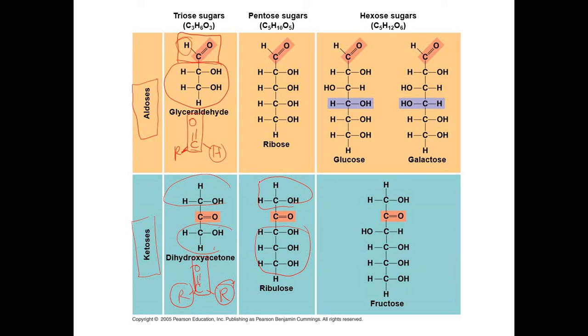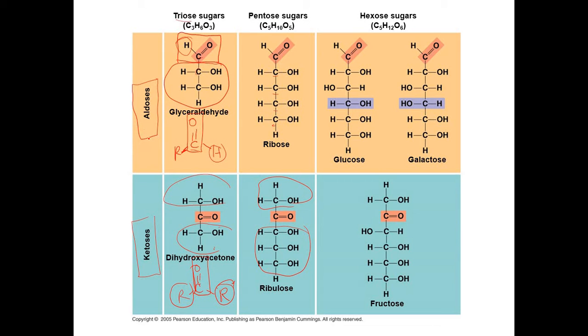Now, monosaccharides can also be classified according to the number of carbons. So we have triose, pentose, hexose, we also have tetrose, heptose, okay? So, for example, glyceraldehyde is a triose because it has 3 carbons. So we have 1, 2, 3. Diba? So that's why it's called a triose. Same with dihydroxyacetone. And pentose, 5. Ribose is a pentose because it has 5 carbons. So 1, 2, 3, 4, 5.